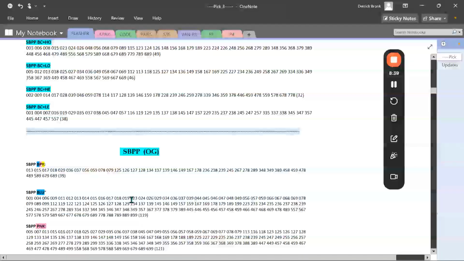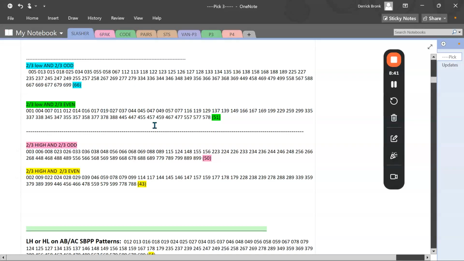So I'm just trying to give an example of things you can do. I'm trying to keep it simple. Focus on these right here, and this would be a great starting point. I mean, look at this. There's only 50 numbers in too high, too odd, right?